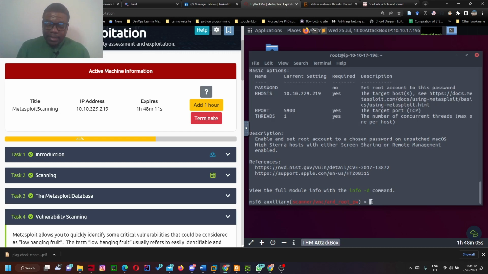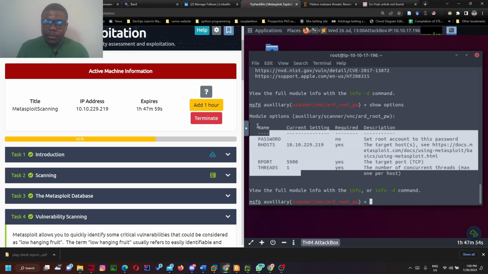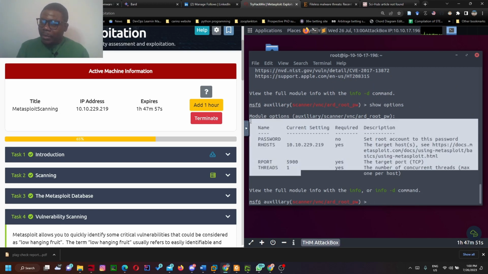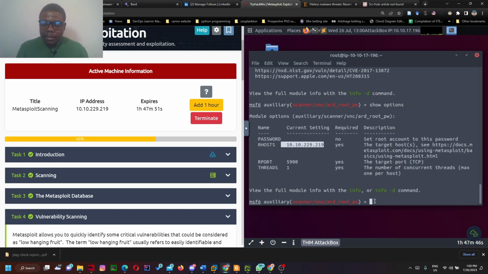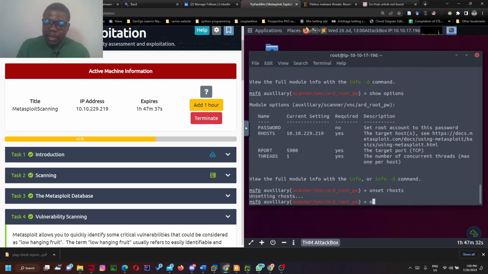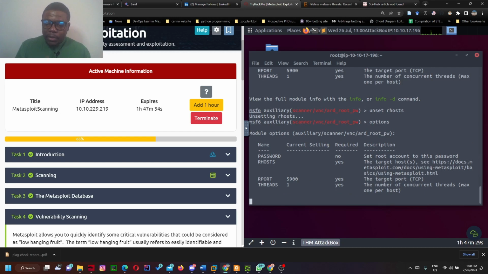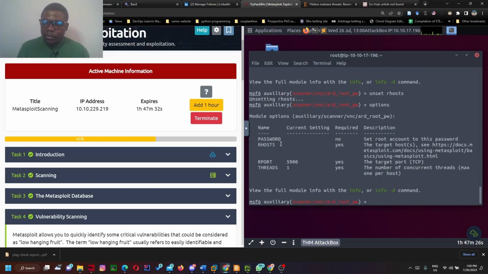So in this sense, let's say show options. This just gives us what the module is all about, what the module entails, and the parameters that need to be set. And remember, I already set this. So let's look at how to unset any parameter you set. I can say unset RHOSTS, and by the time we look at options again, we'll notice that RHOSTS is gone.